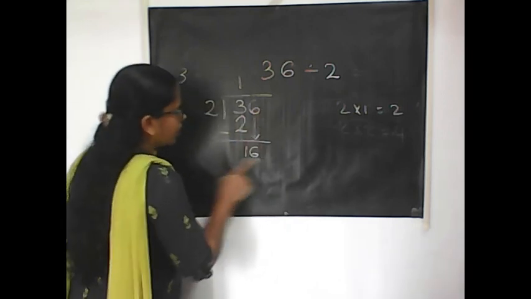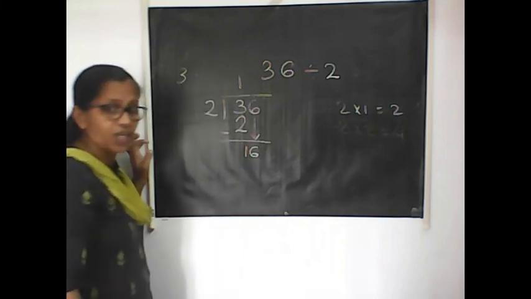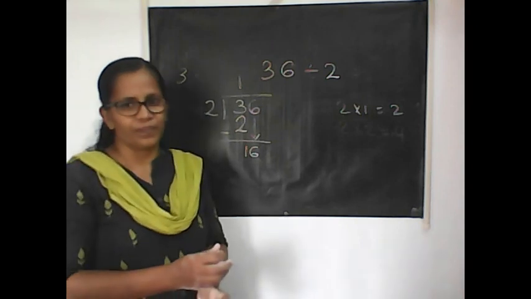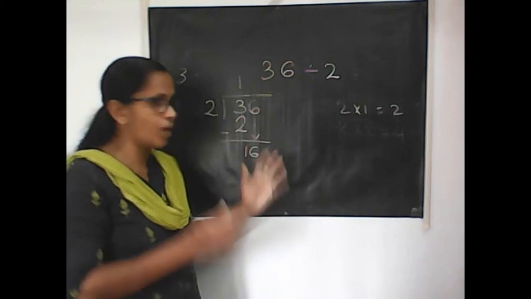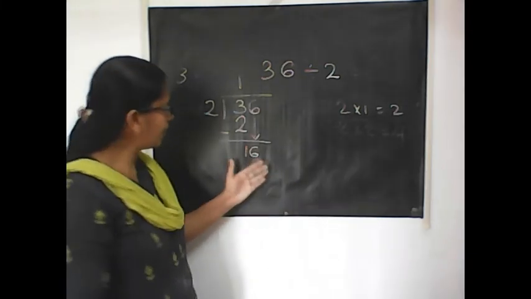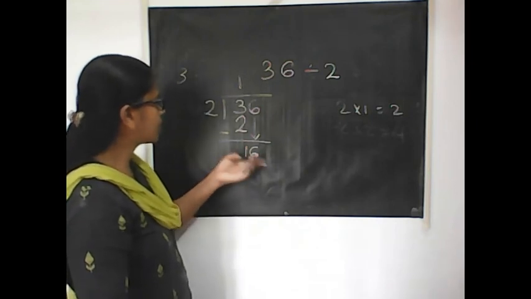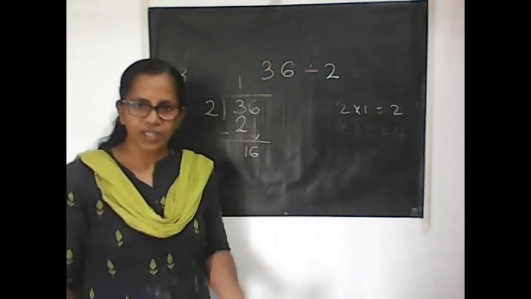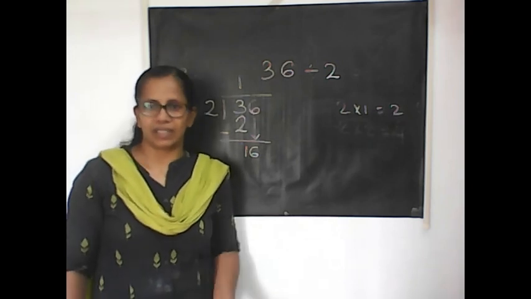Now how can you read this number? Now this number is read as 16. So in total I have 16 toffees with me. Don't think that 1 is there in balance and again 6, so 1 plus 6 is 7. Don't say like that. You have to consider 16 together. Don't take 1 or 6 separately. Together it is 16. Now I have 16 toffees. From 16, I am going to take 2 at a time. How many times can I take?